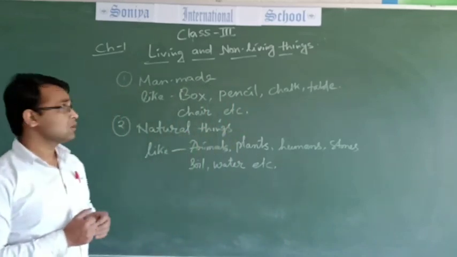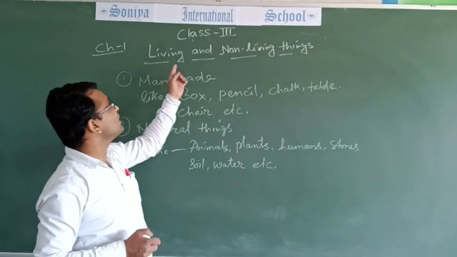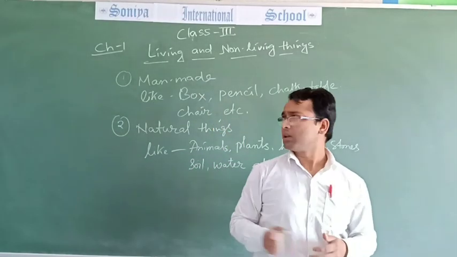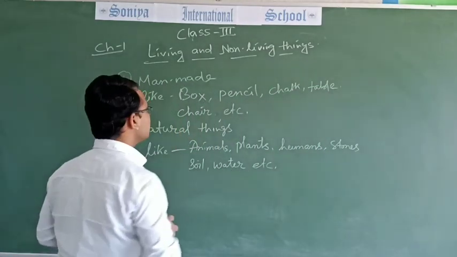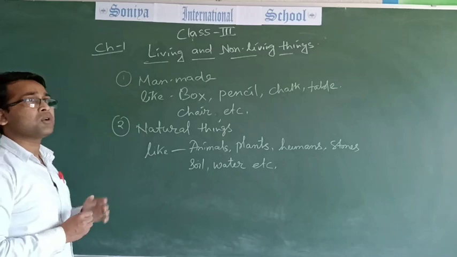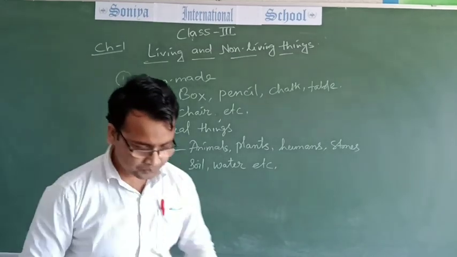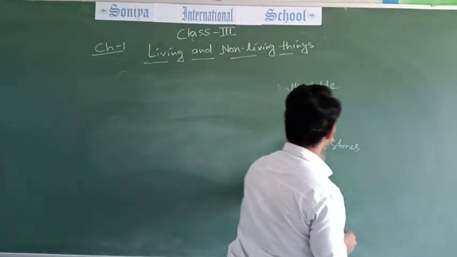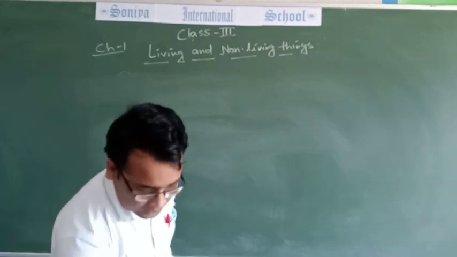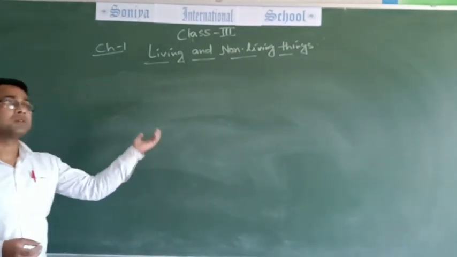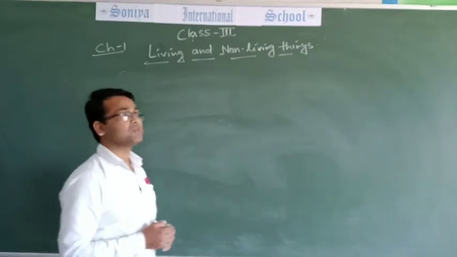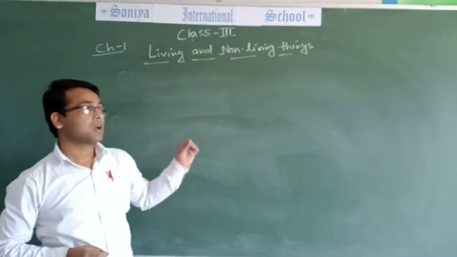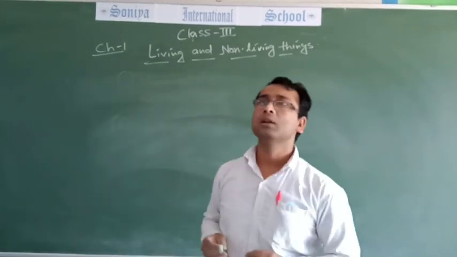So the topic is living and non-living things. This one is man-made or natural things, and the topic is living and non-living things. Living things means the things given to us from nature, like animals, plants, humans, are living things.